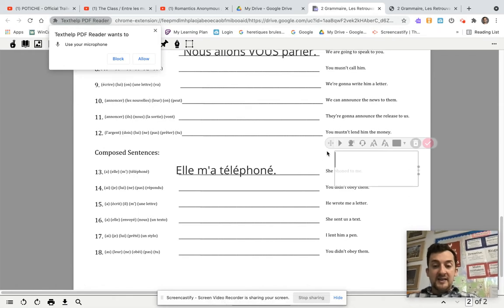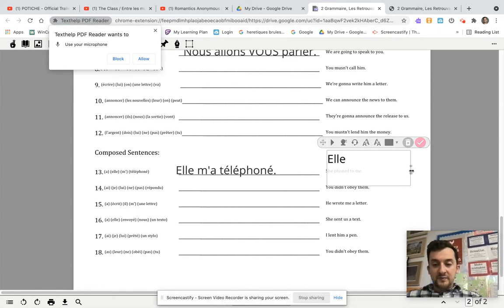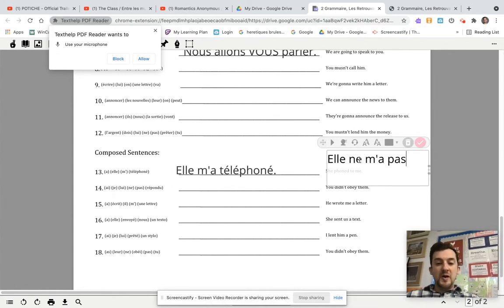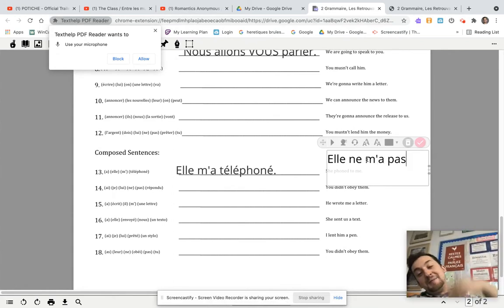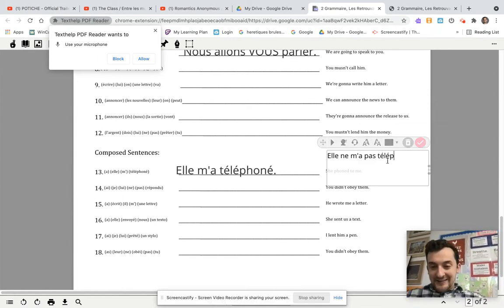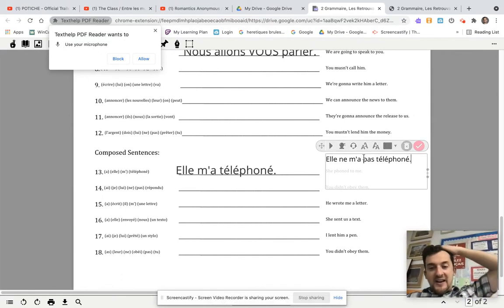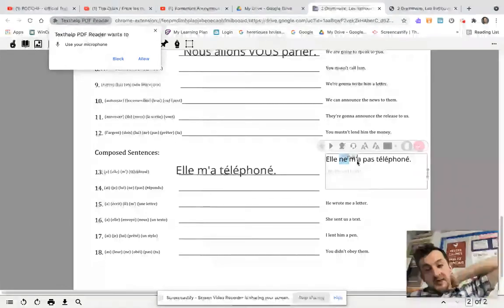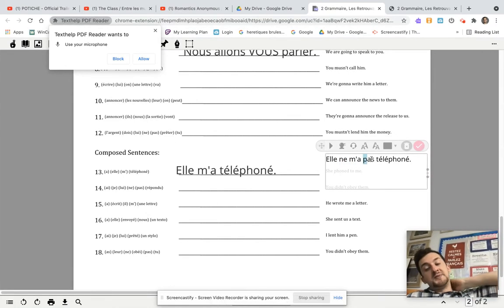And then in the negative, the ne leads the verb phrase. So elle ne m'a pas. Oh, sorry. And then the pas goes after the verb. I talked too quickly there. I'm going to get sugar as soon as this is over. All right, elle ne m'a pas téléphoné. The ne leads the verb phrase, it goes before even the indirect object, and then the pas comes after the verb.